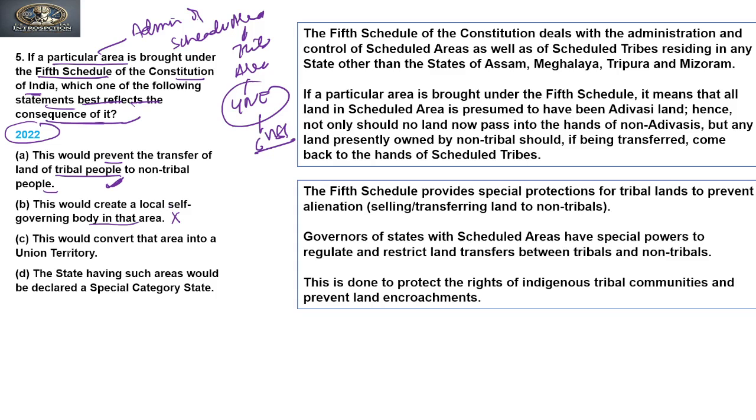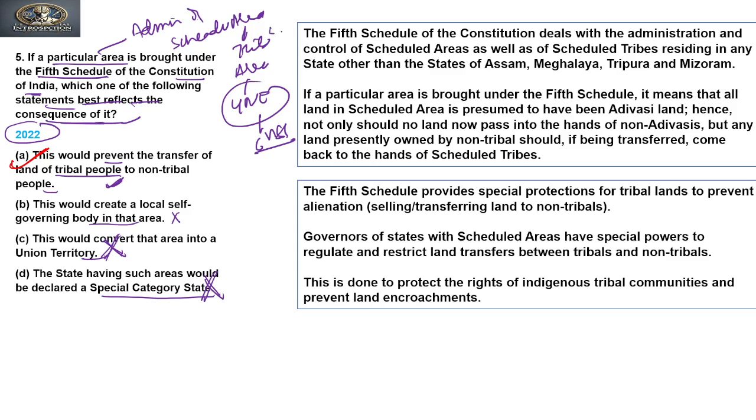the best consequence. They should convert that area into a union territory. No, this is not the case. It is not going to convert that area into a union territory. It will be under the executive control of the states, but with specific attention. The state having such areas would be declared a special category state. No, this is also not true. It cannot come under special category state. So the best answer to this question is the first, which would prevent the transfer of land of tribal people to non-tribal people.